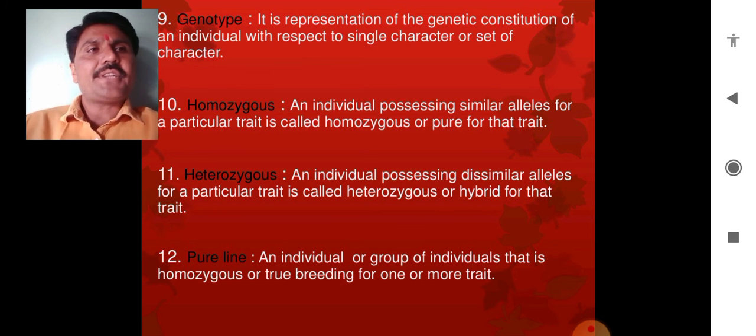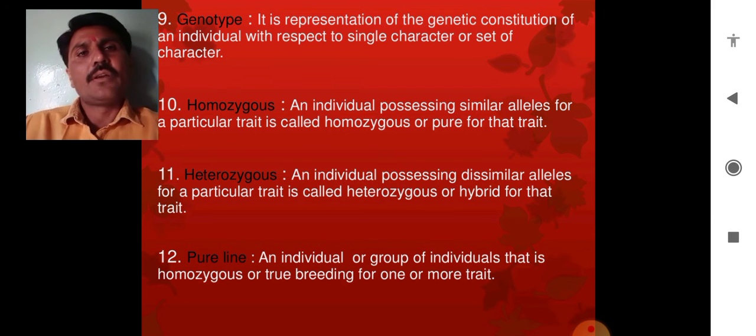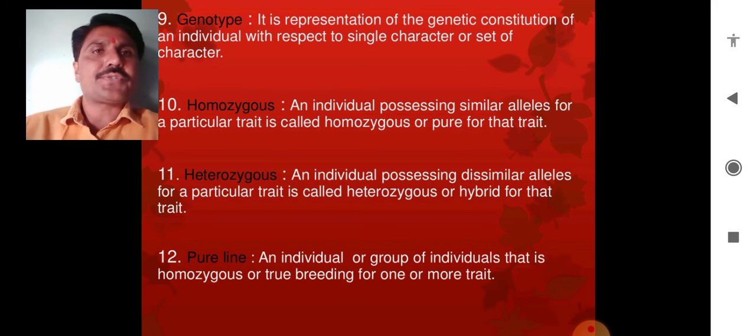It is the representation of the genetic constitution of an individual with respect to a single character or a set of characters. Most of the time we see 2, 3, or 4 characters. Sometimes we see a single character.